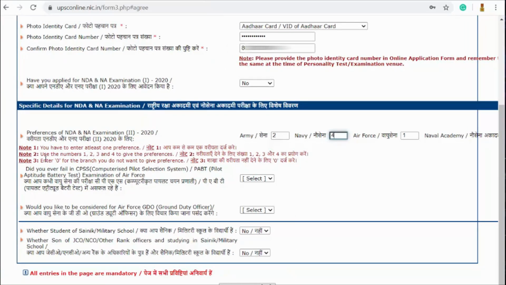So next we have to mention it in much more detail. Did you ever fail in any CPSS test or PABT test of the Indian Air Force? So if you have already gone through any SSB interview before, and if you qualified in those SSBs, and if you were able to sit in the computerized pilot selection system or the pilot aptitude battery test, and if you were able to qualify in that examination, then please select yes. That means, did you ever fail in that CPSS test? If you didn't fail, you will simply click on no. Please read the question properly. And I'm reiterating it in Hindi also for a better choice.